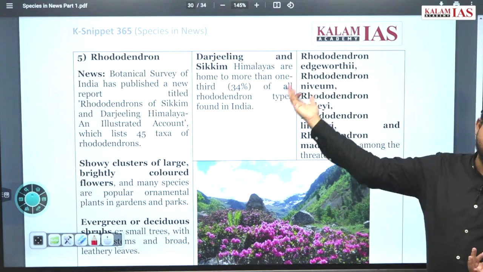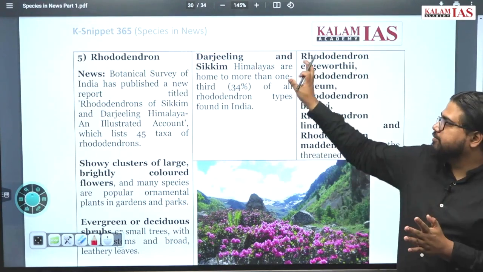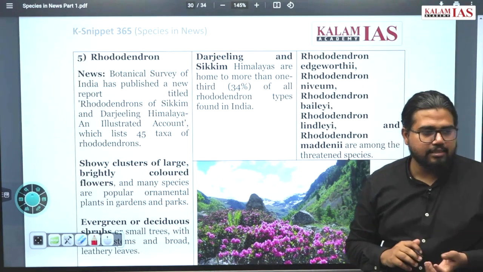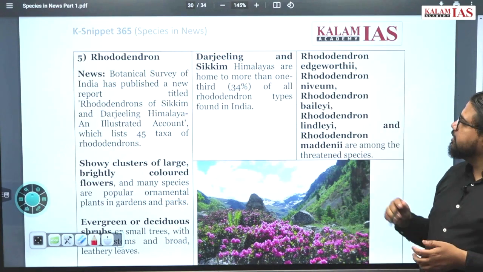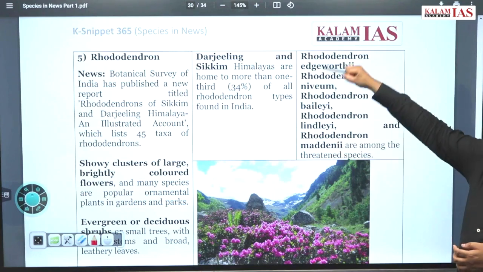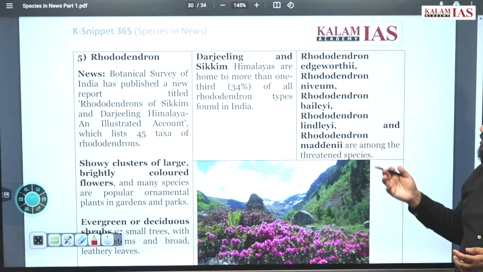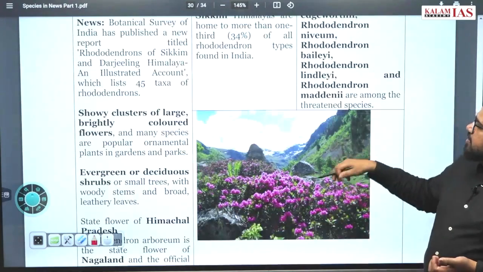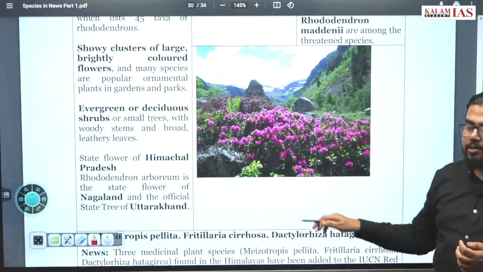You can see that 34% of India's rhododendron is coming from the Sikkim and Darjeeling region. Which state is Darjeeling in? It is a part of West Bengal. So these are different varieties of rhododendron which are among the threatened species list. Not pronouncing them, you can pause the video and read this.